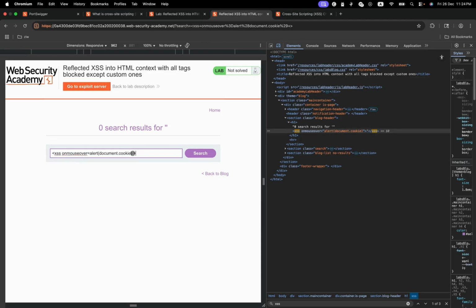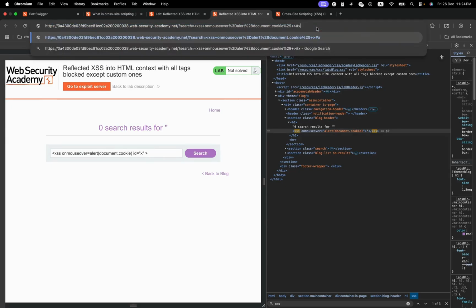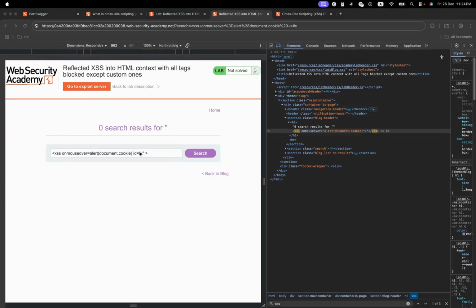So for us to be able to deliver this attack automatically, we have to add an ID. Then we need to add one more thing, so that when it's loaded, when we add hash x, this one is automatically triggered. So we need something like tabs, so we need to add something like tabindex equals 0.